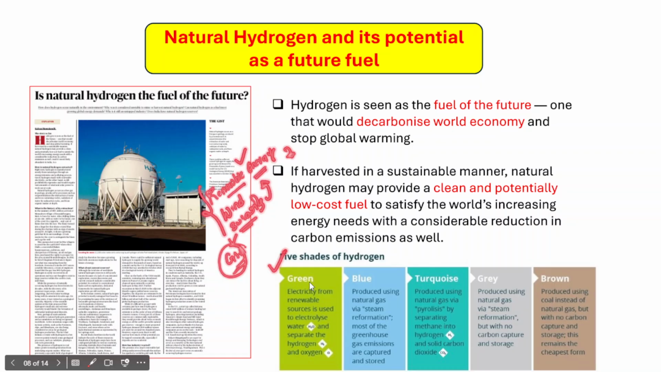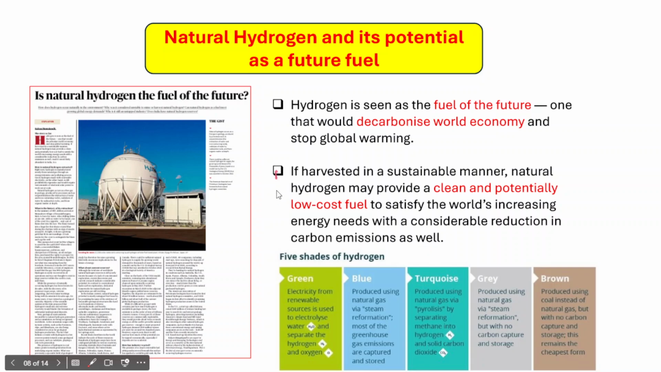There are different modes of hydrogen production: green hydrogen, blue hydrogen, turquoise hydrogen, gray hydrogen, and brown hydrogen. We'll try to understand about this as well, right? If we harvest hydrogen in a sustainable manner such as green hydrogen, this natural hydrogen may provide a clean and potentially low cost fuel to satisfy the world's increasing energy demands, right? The energy demand of the world has been increasing, and India's energy demand will also substantially increase in the coming future. It is very important to satisfy the world's increasing energy needs with a considerable reduction in carbon emissions as well.